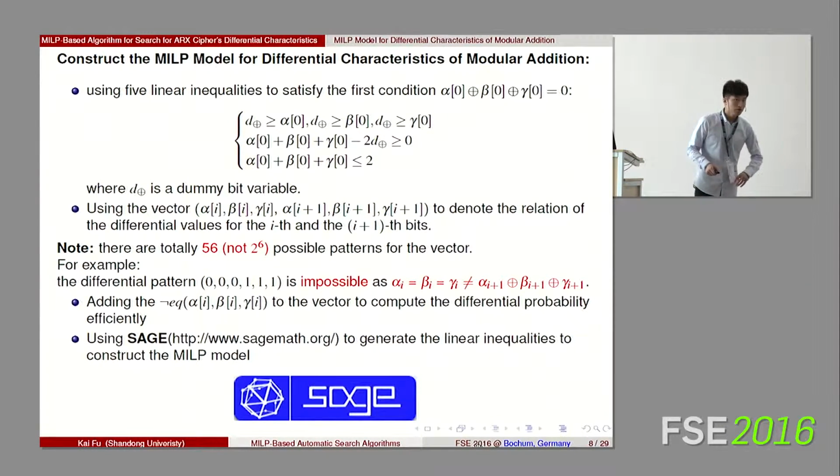Next, I introduce our method to construct the MILP model for modular addition. At first, we use 5 linear inequalities to satisfy the first condition: alpha_0 or beta_0 or gamma_0 is 0. These are the 5 inequalities. Next, we use the vector alpha_i, beta_i, gamma_i, alpha_{i+1}, beta_{i+1}, gamma_{i+1} to denote the relation of differential values for the ith bit and the (i+1)th bit.